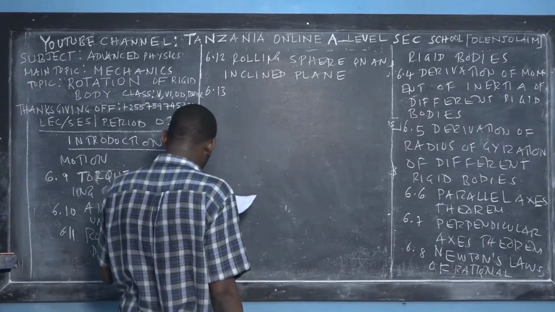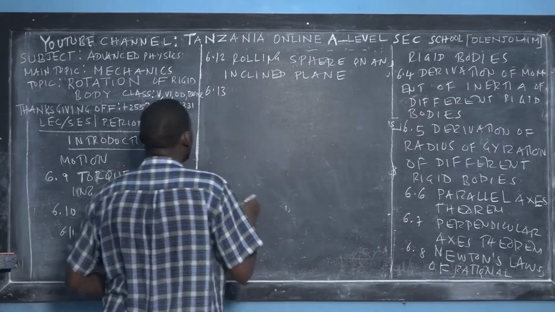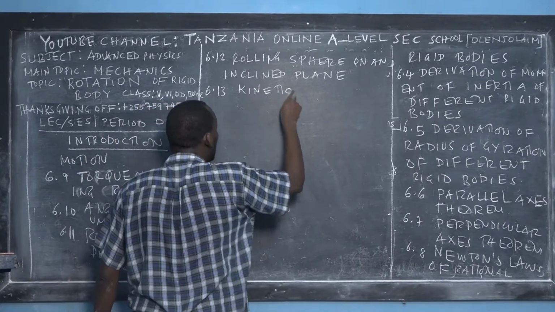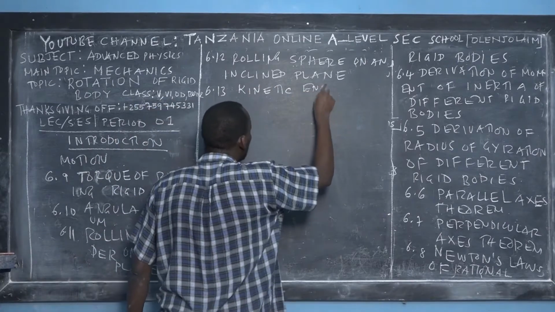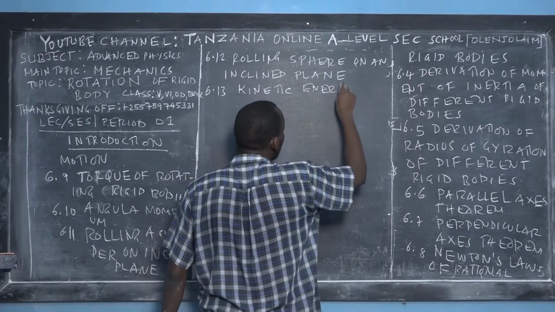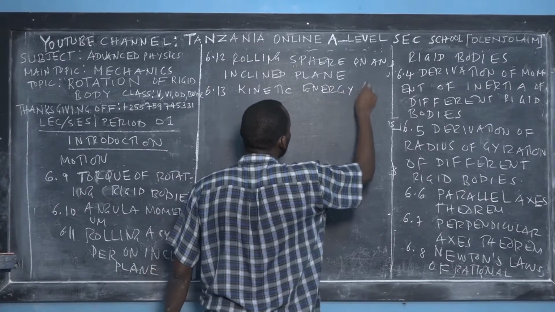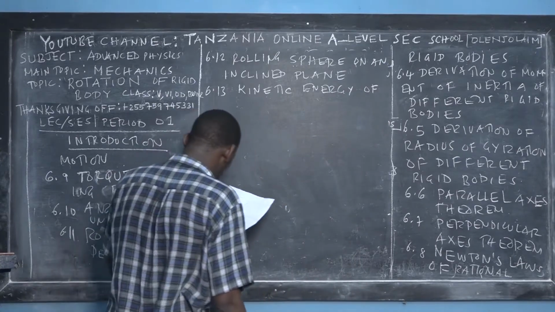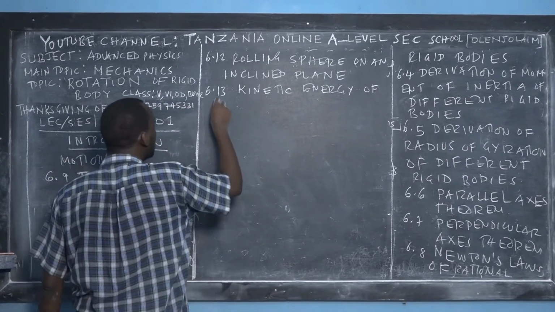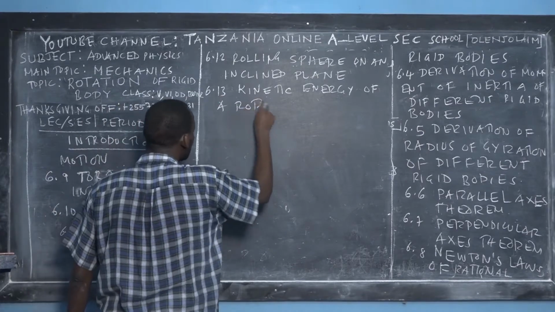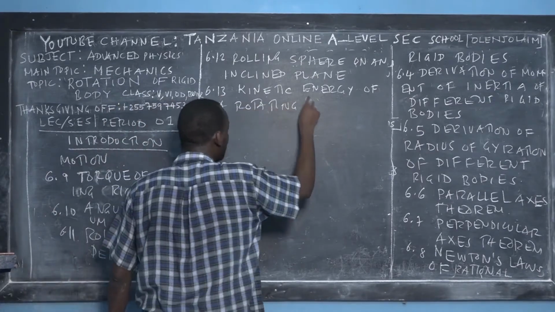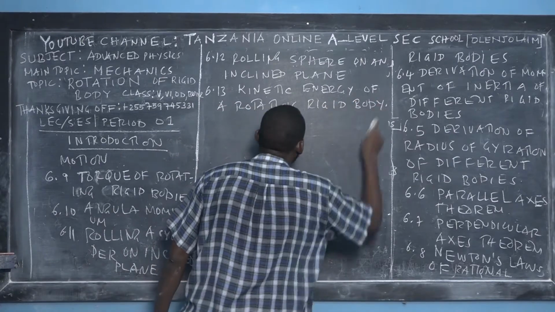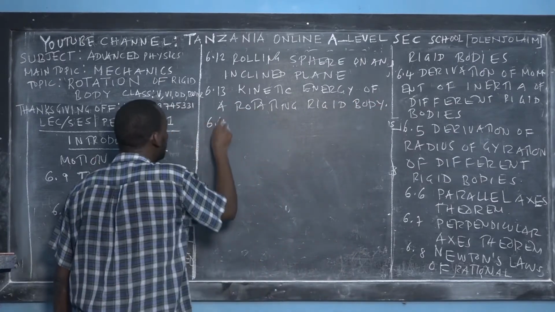Then the next concept, I will teach you kinetic energy, how we can derive the formula of kinetic energy, because this is rotational motion. Kinetic energy of a rotating rigid body. Then we go to 6.14.